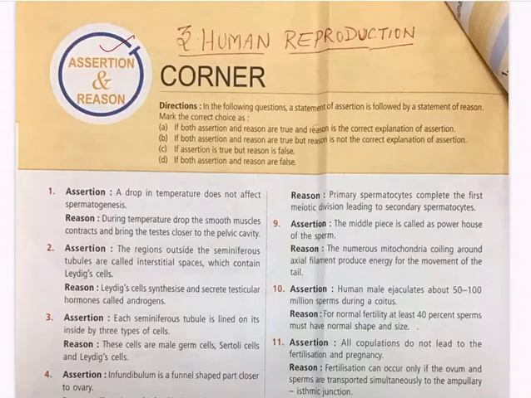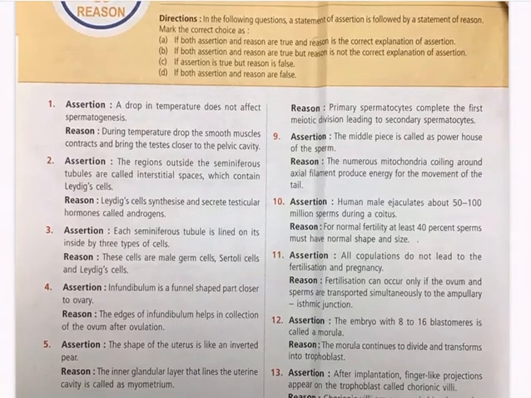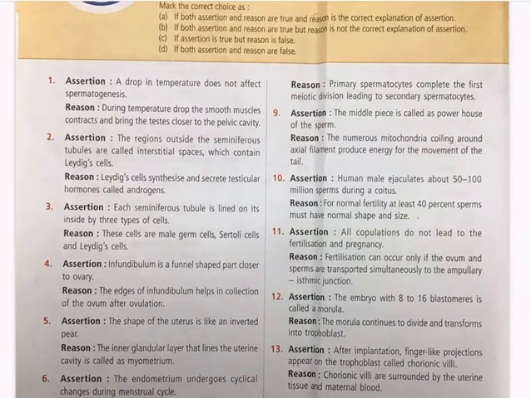Answer B, if both assertion and reason are true, but reason is not the correct explanation of assertion. Answer C, if assertion is true, but reason is false. Answer D, if both assertion and reason are false. So with that in our background, here we go.